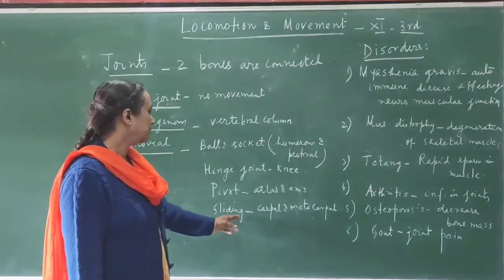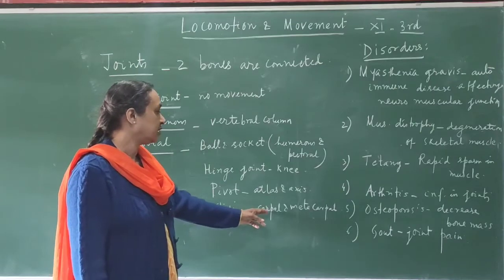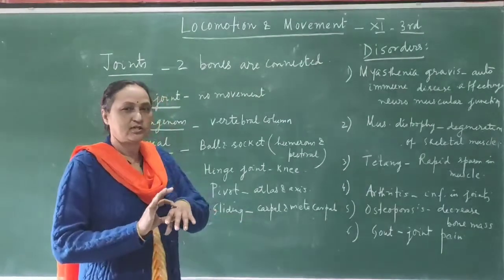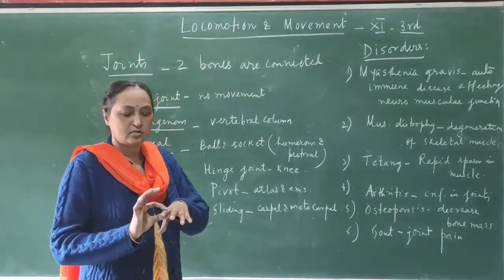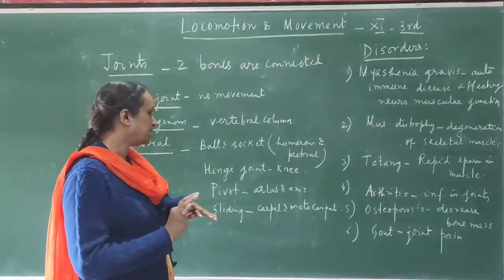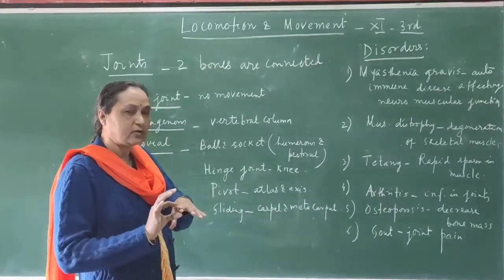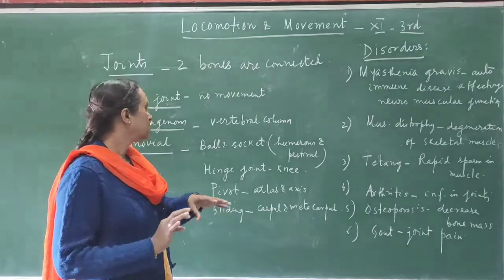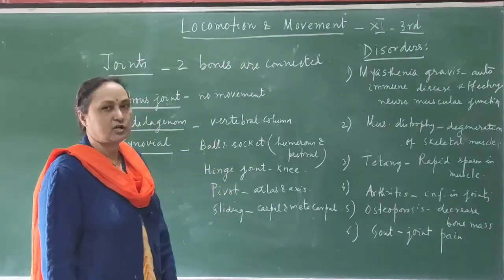Then the gliding joint, that is present between the carpal and the metacarpal. यहाँ पर जो bones हैं, ये जो joint है, that is called the gliding joint, so that they can glide over each other. Okay, so these are all different types of joints.